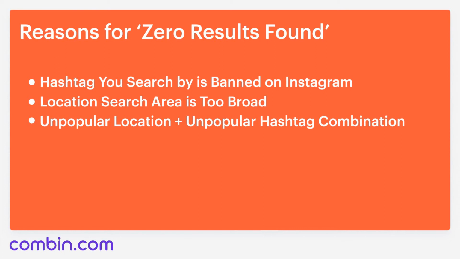Search by both hashtags and location can bring no results too because of you using an unpopular hashtag plus an unpopular or too broad location area. There simply could be no posts under the requested hashtags within the area you search. So select the same location and combine it with a more popular tag than the previous one you've used, or select another more targeted location in combination with more popular hashtags, and you will see it works. So the takeaway here: make sure that the hashtag you are using is not banned, the location search area is not too broad, and make sure that people use the hashtag you've just typed in combination with the location tag you are using.